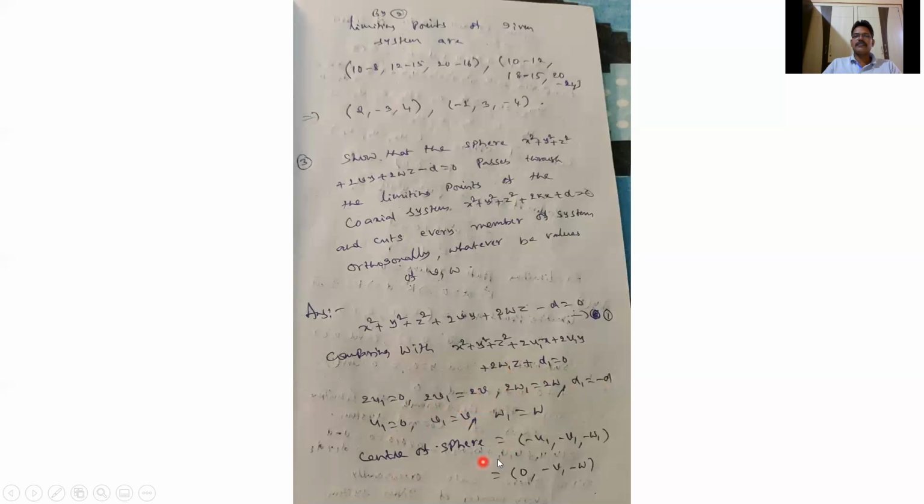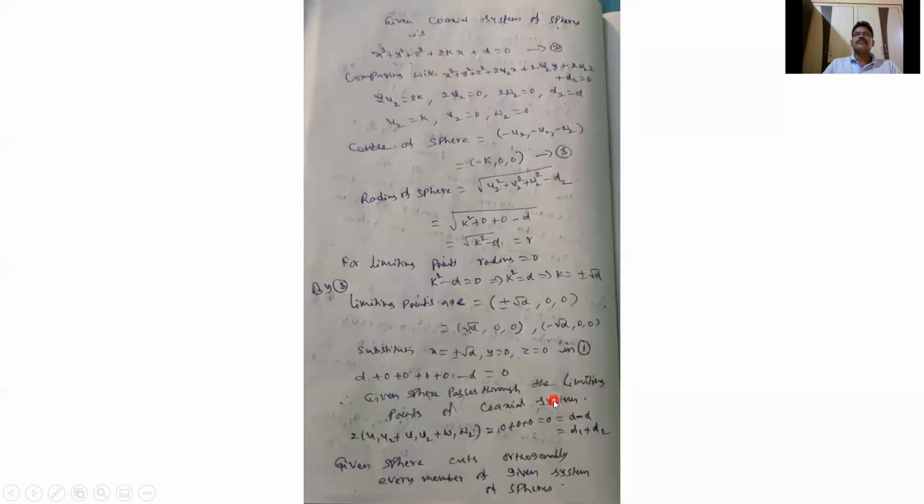What is the center of the sphere for the general equation? It is minus u1, minus v1, minus w1, because I have taken 2u1x, 2v1y, 2w1z. So u1 is 0, and the center is 0 comma minus v comma minus w. So this is the center of this sphere.